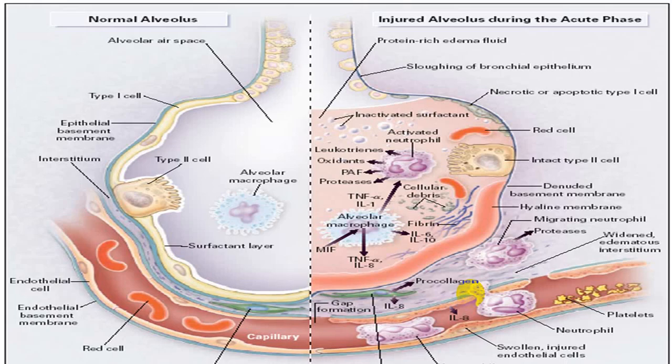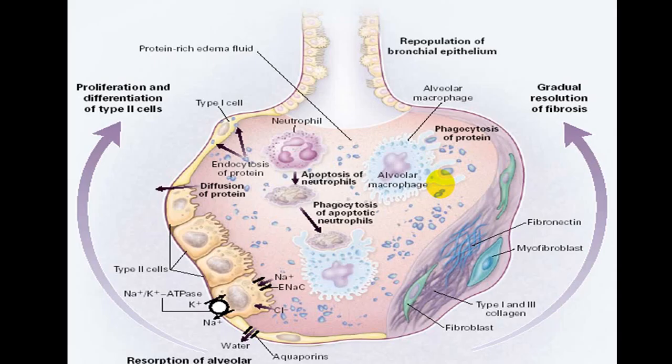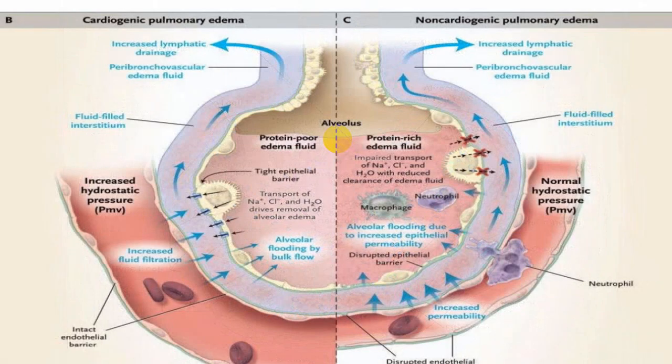This is a slide which is showing you in detail what the chemical mediators are which are taking part. If you are interested, you can go through it at your leisure time. This is normal, what is happening in a normal person. This is what is happening in a person with ARDS. This is showing you further stages, reabsorption stages.